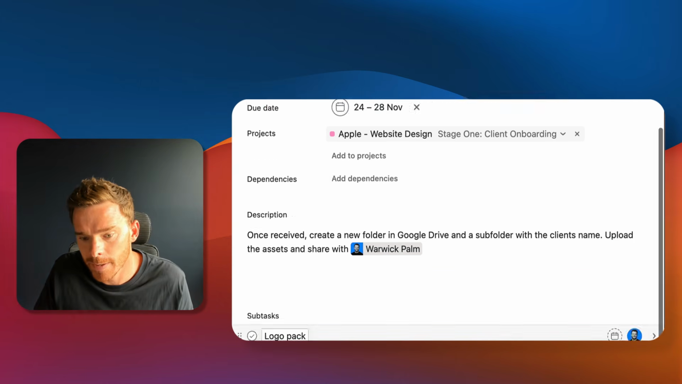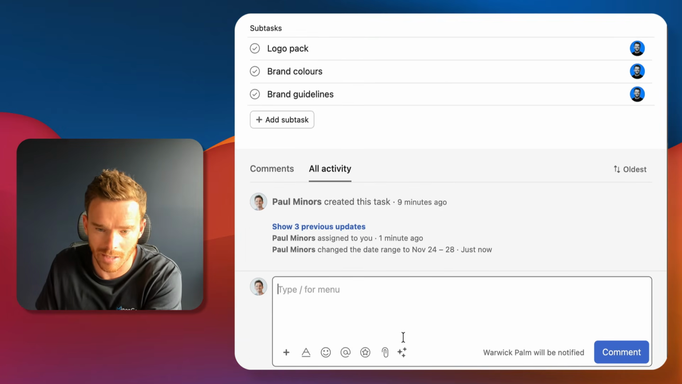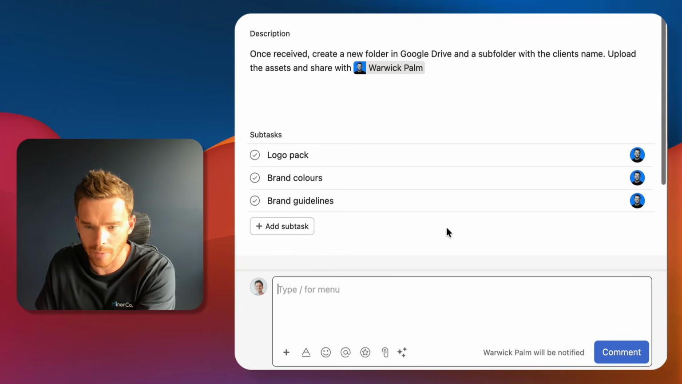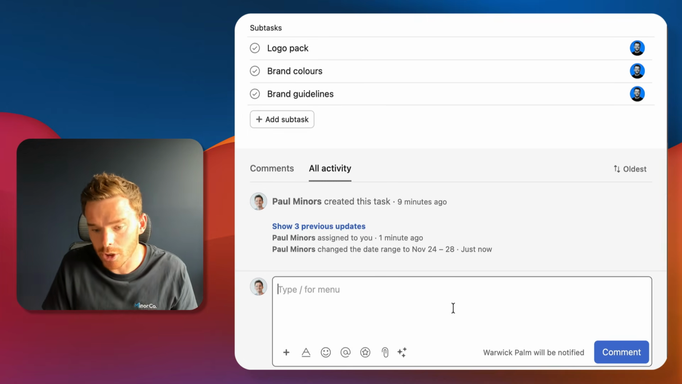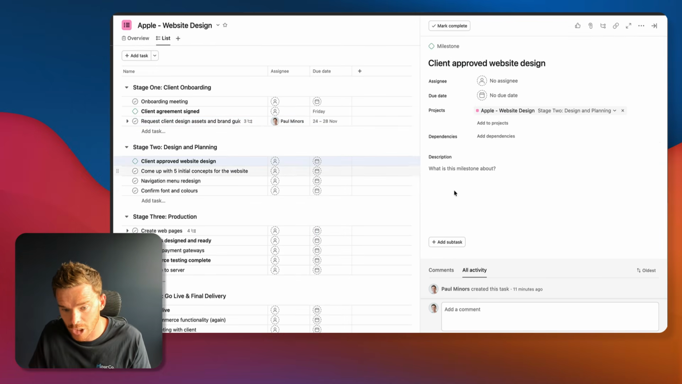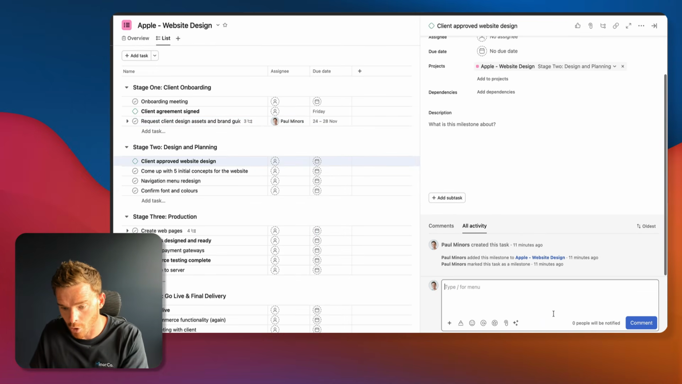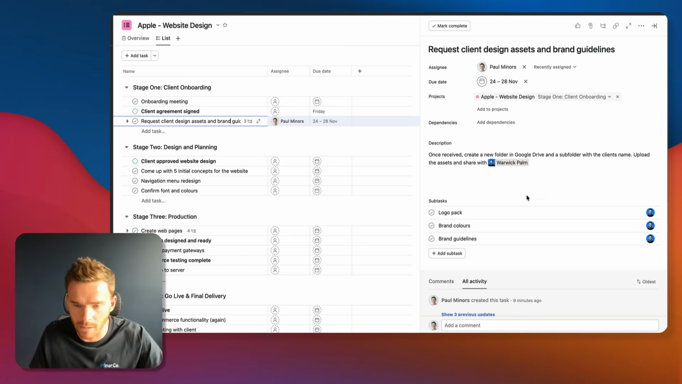complete their work. And finally, down the bottom here, we can actually have a conversation inside this task. So if I'm talking about this, if I'm following up with somebody, if I'm wanting feedback on something, we can comment on our tasks. And each of these tasks has its own area for comments. So each task is almost like its own separate conversation thread, a bit like an email thread.